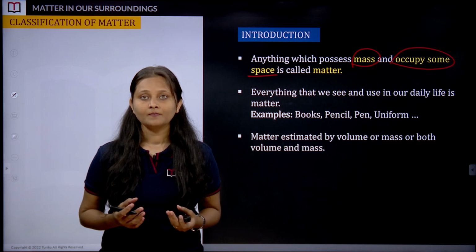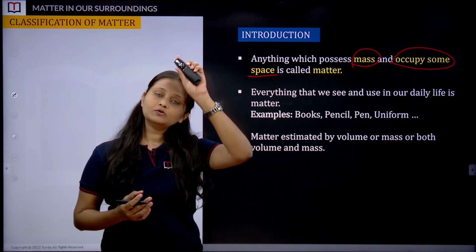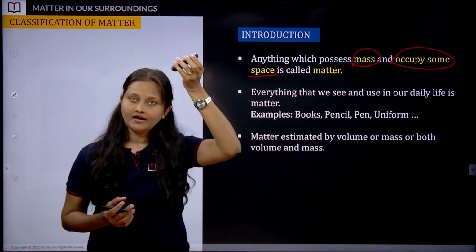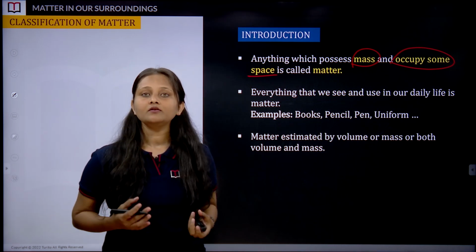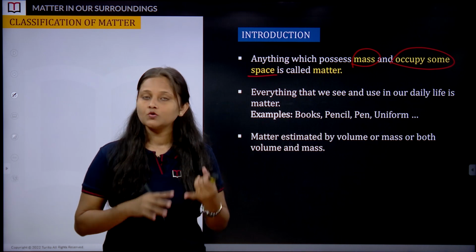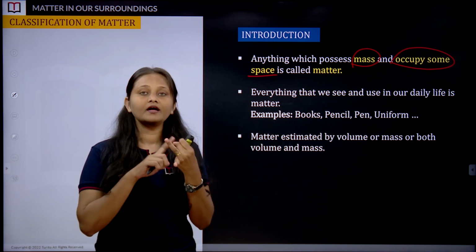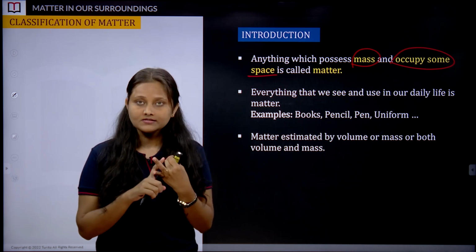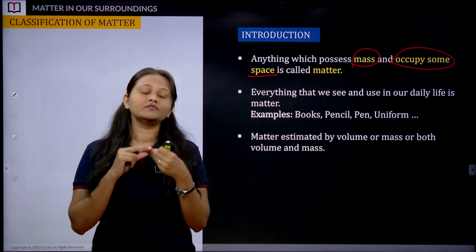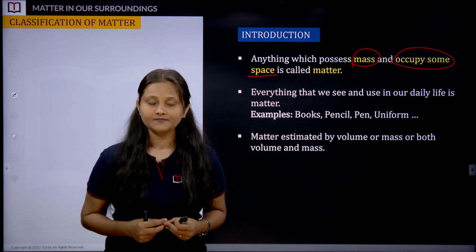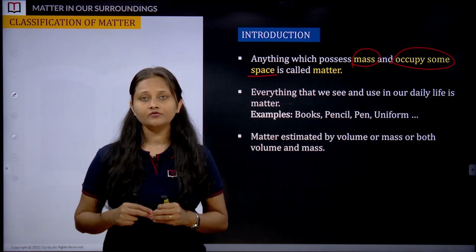The third parameter is that something which we can perceive through our senses is called matter. Are you all able to see the color or the shape of this remote? So we can perceive matter through our senses. So what are the criteria? It has to have mass, it should occupy space, and something which we can perceive through our senses has to be termed matter. Is the definition clear to you all?